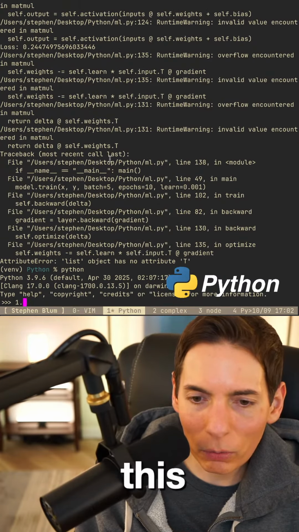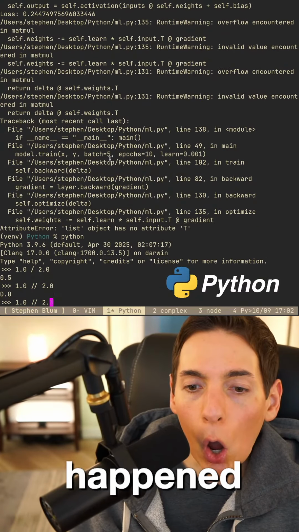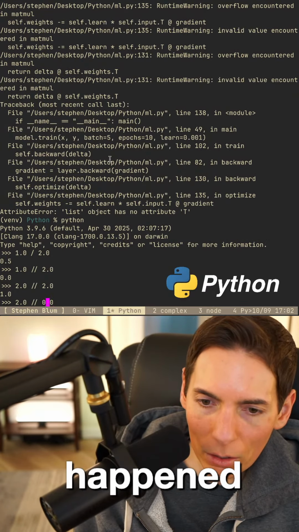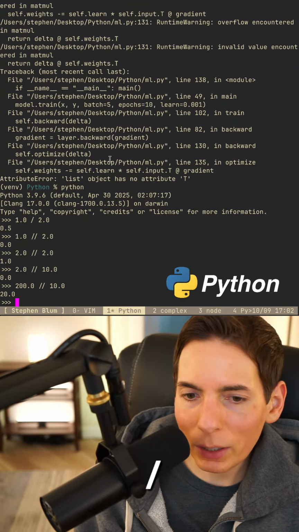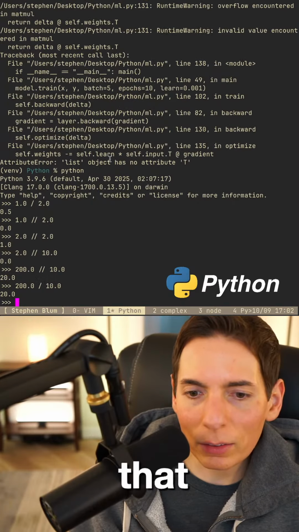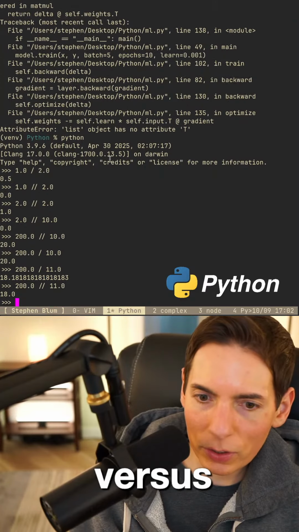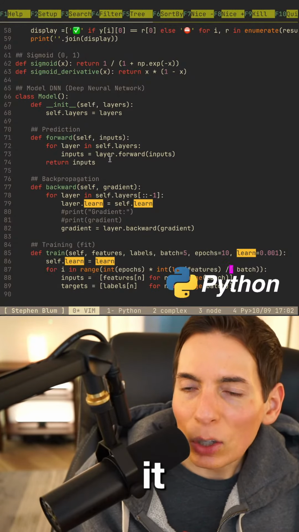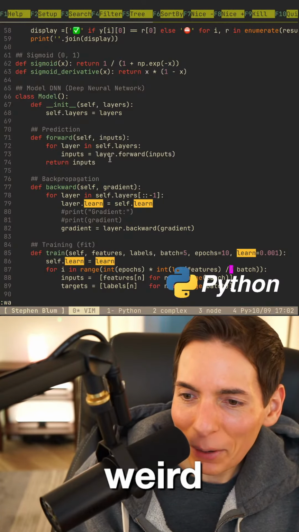In Python, if we go 1.1 and then forward slash 2.0, that does one thing, but what happens if you do two forward slashes? Are we sure we like that? Oh, okay. So what if we do 200 divided by 10, that's 20. So that changes it, right? Compare one forward slash versus two. Okay, so that rounds it for us. There we go, so we did it. Double forward slash is super weird. I am not used to that.